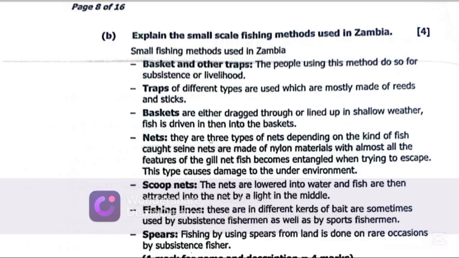Nets, there are three types of nets depending on the kind of fish caught. Sea nets are made of nylon material, with almost all of the features of the gill net, fish becoming entangled when trying to escape. This type causes damage to the underwater environment. Scoop nets, these are lowered into water, and fish are then attracted into the net by a light in the middle.